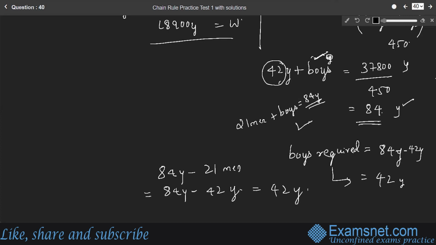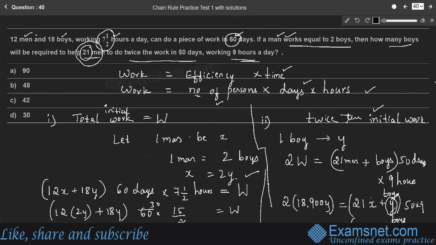42 boys are required, along with how many men? 21 men, right? So that the work gets doubled. If they work for 50 days and 9 hours a day, the work gets doubled. It becomes 2W, right? Therefore, option C is the right answer. Here the question is, how many boys will be required to help 21 men? 42 boys will be required to help 21 men, right? So option C is the right answer.